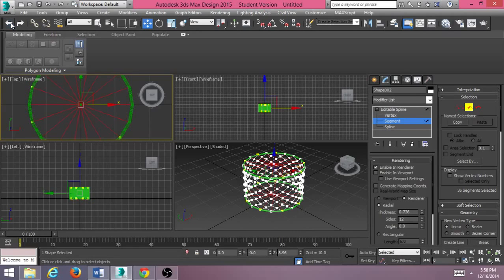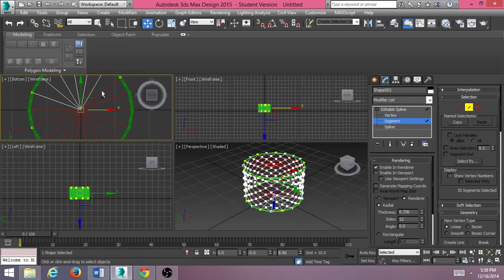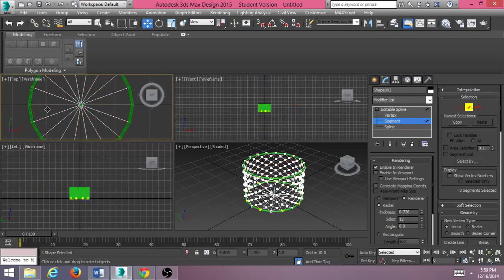Or if you want, just to show you guys, if you hit B for bottom, you get your bottom selection. You can hold down the Alt key and right click on these segments, and it'll deselect them from when you delete. So let's go ahead and demonstrate here. And go back to our top view, hit delete. You can see the top portion is gone, but we still have our bottom segments in here.